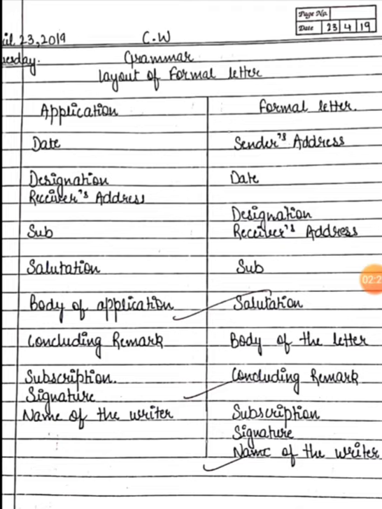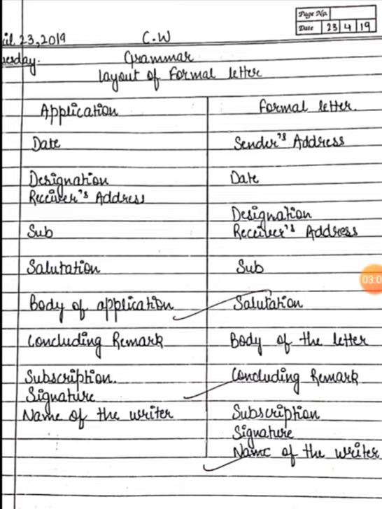Concluding remark. Obviously, when we are about to wind up our letter, we are about to complete our letter, we always give a concluding remark, that is, I will be thankful to you if you listen to our request. We are hoping for a positive response. In such a way we are supposed to give a concluding remark. After that, the subscription will be there. That is called a complimentary ending also. In the subscription, first of all we will mention the signature and then the name of the writer.